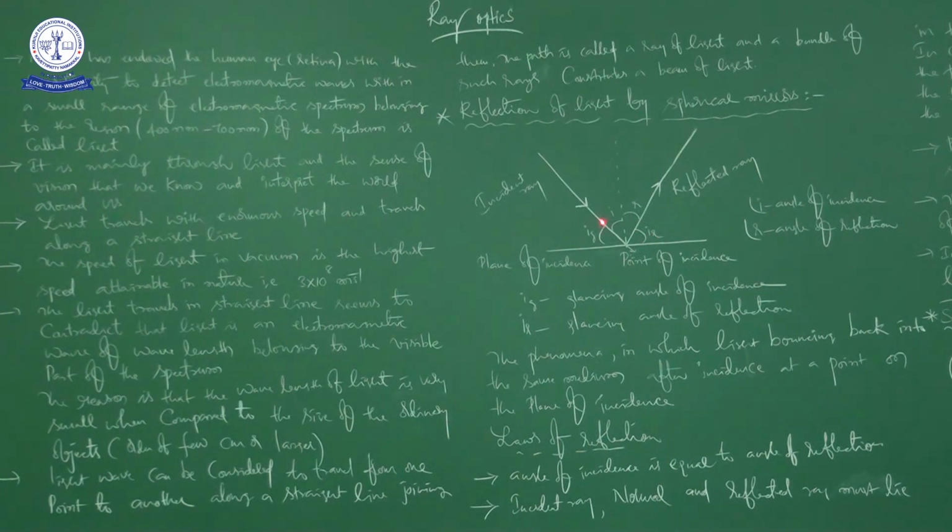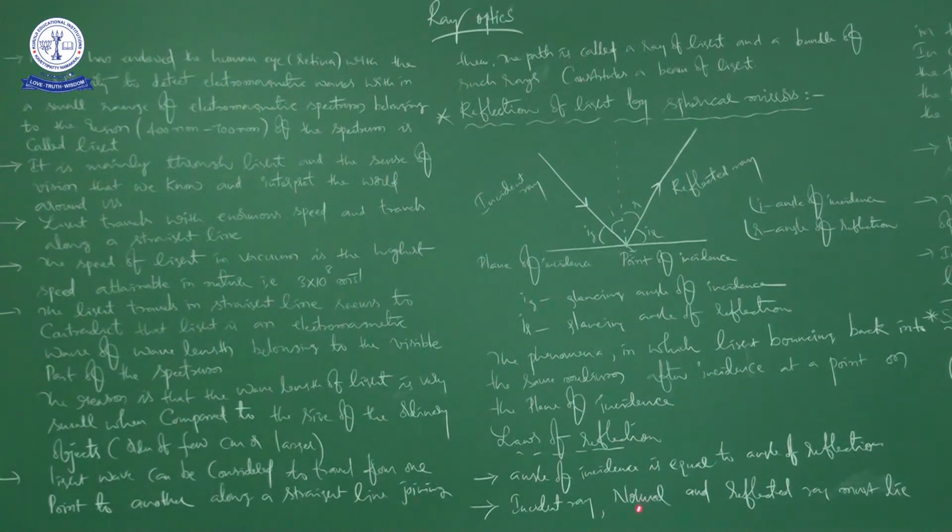See here. Incident ray, normal and reflected ray must lie in the same plane. It is the second law of reflection. The first law of reflection is that angle of incidence is equal to angle of reflection. Then the second law of reflection is that incident ray, normal and reflected ray must lie in the same plane.